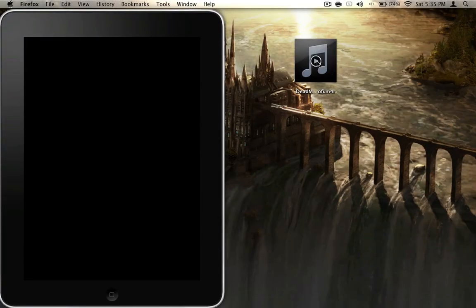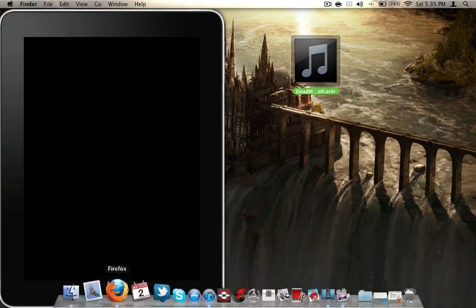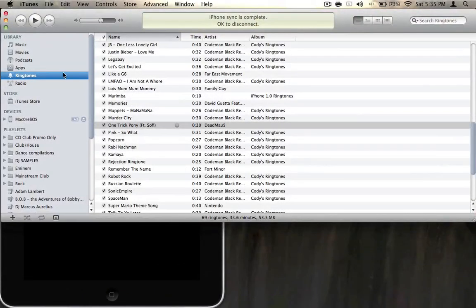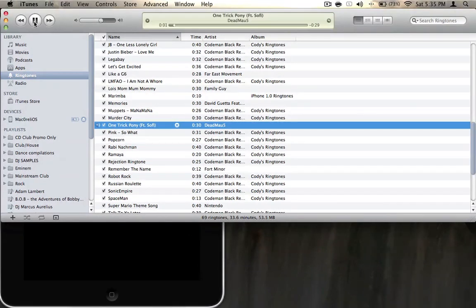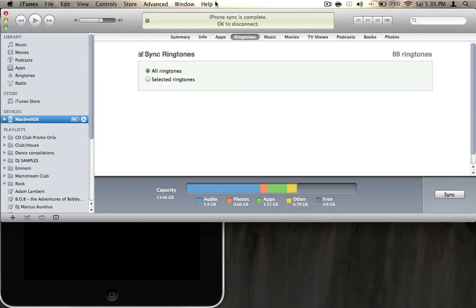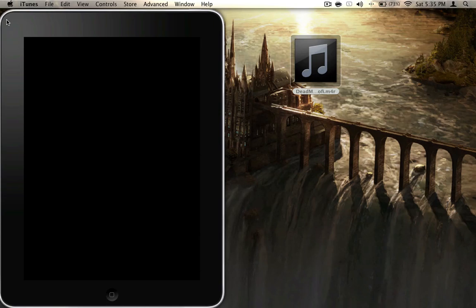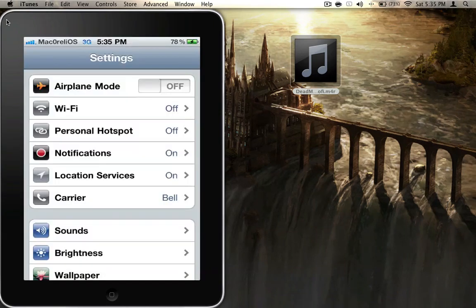I've already brought mine here. What you're going to want to do is open up iTunes, bring it into your ringtones, on your device, ringtones, select sync all ringtones and hit the sync. Once that's finished syncing, you can find it on your general settings.